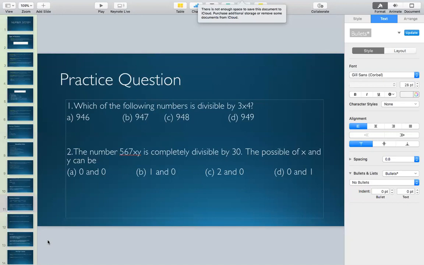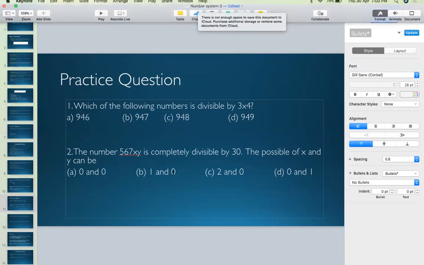Shivam, you can use 3 and 10, but for 10, you will have to break it into 2 into 5. Okay? Clear? No problem. 3 into 10 is also fine. We will not have any difficulty with that. So you can go for 5 into 6 or you can go for 3 into 10.